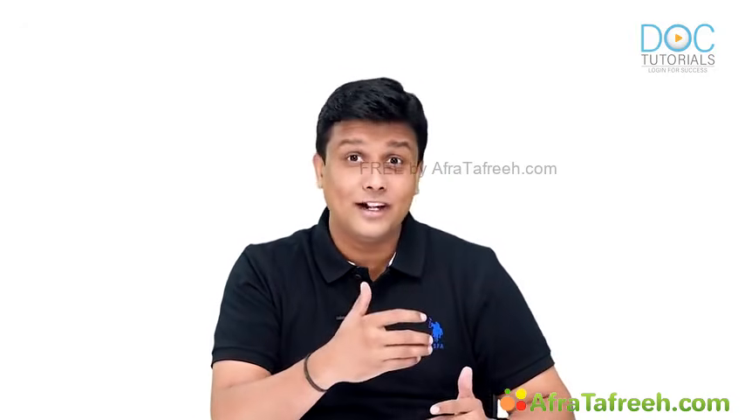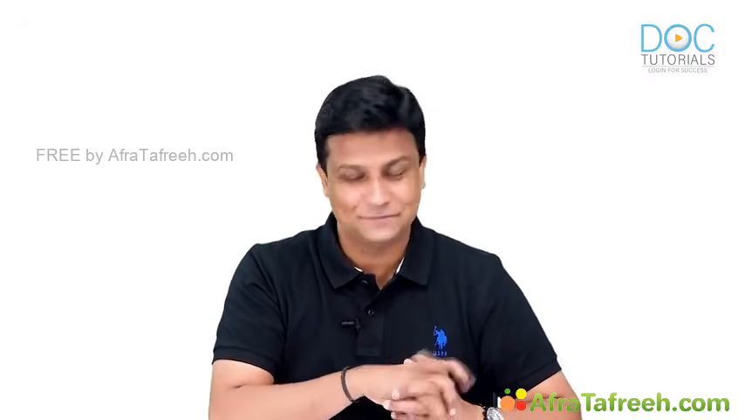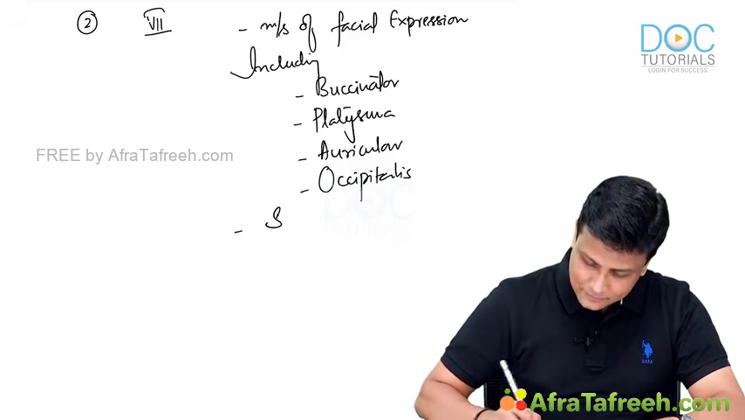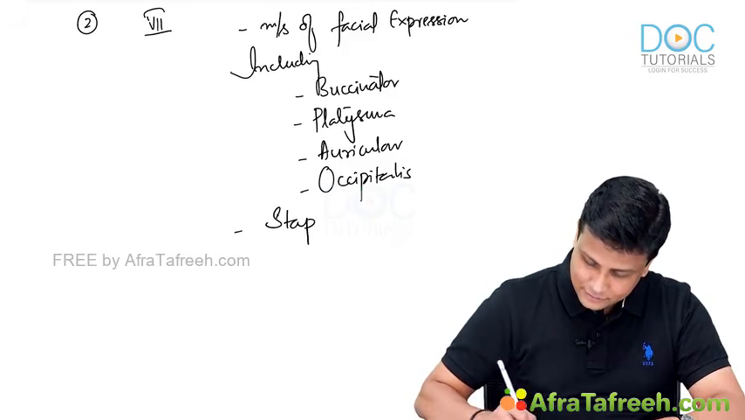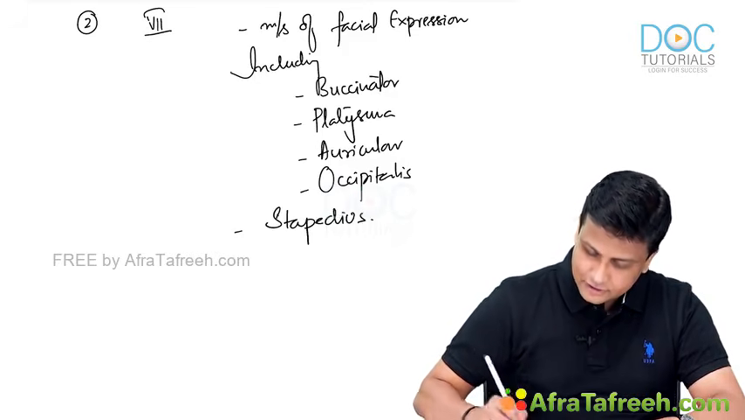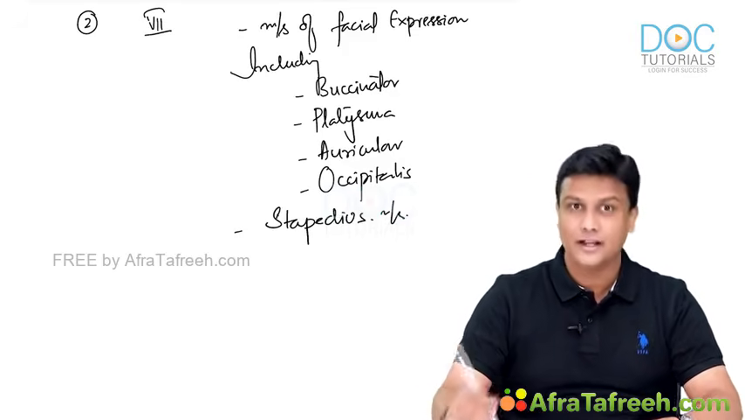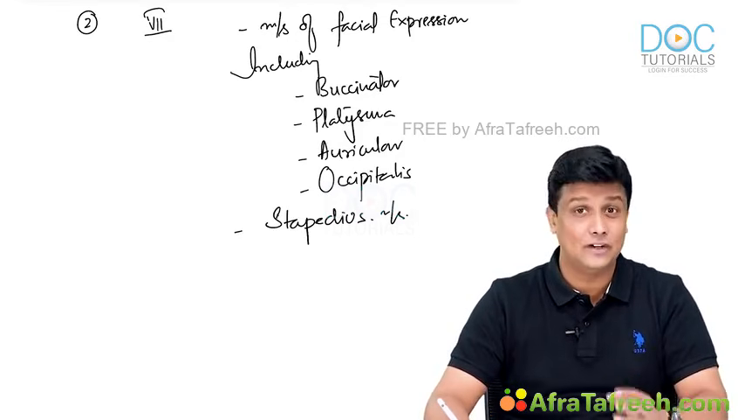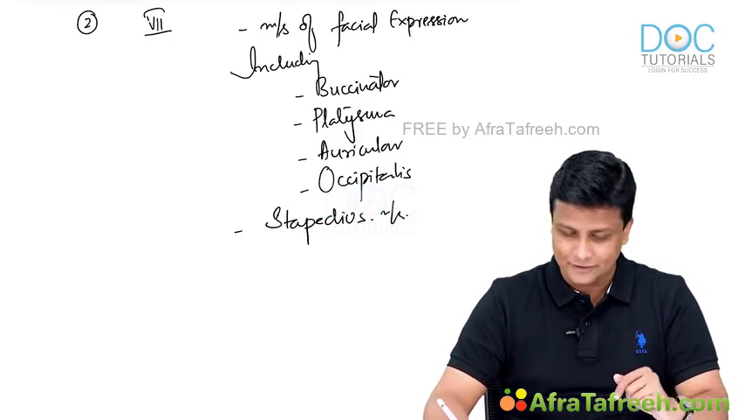How can you tell so confidently? All of them are supplied by facial nerve. Not to forget, one more is stapedius muscle, and stapedius is also present in the middle ear only, and that stapedius muscle is supplied by nerve to stapedius, which is a branch of facial nerve. We have learned that very clearly in the cranial nerves.